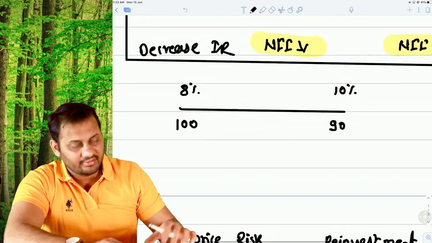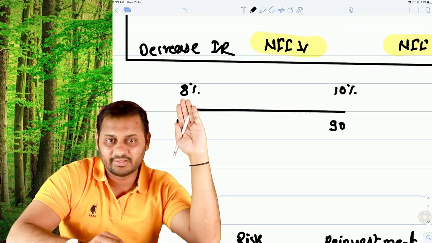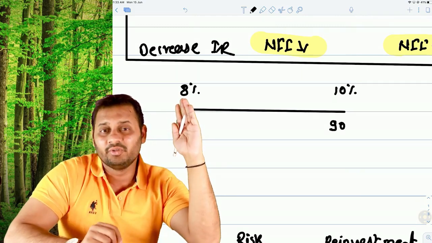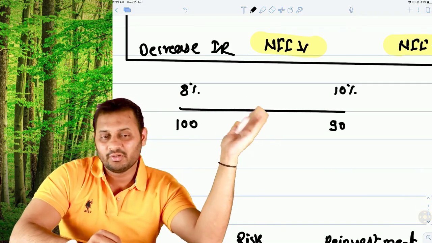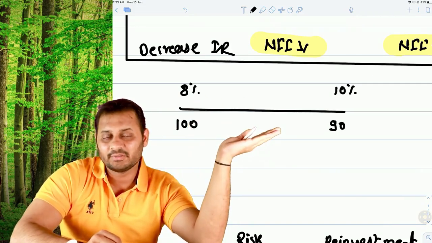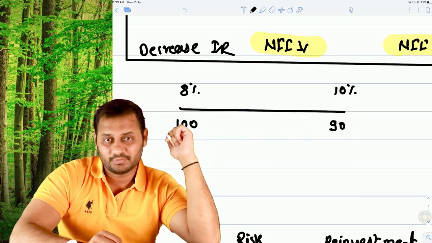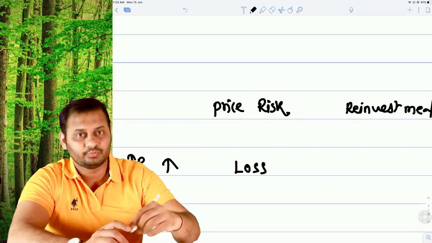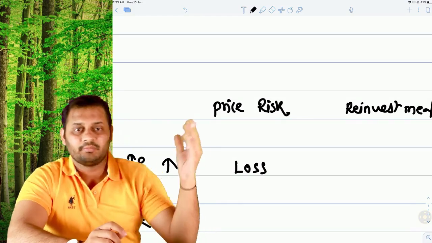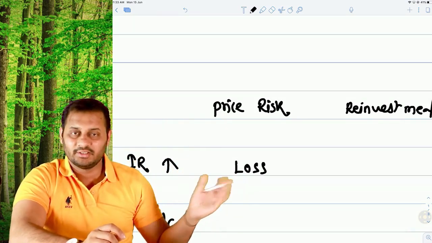What happens if the interest rate increases? You have purchased the bond at 100 rupees, and if the interest rate increases, there will be two things. You will be able to sell the bond at a lesser price, because if the interest rate increases, the bond's price will fall, and you will have to sell the bond at a lesser price. So that's a loss. Here in this case, it will be a loss to you. Right? Price has decreased because of the increase in interest rate.